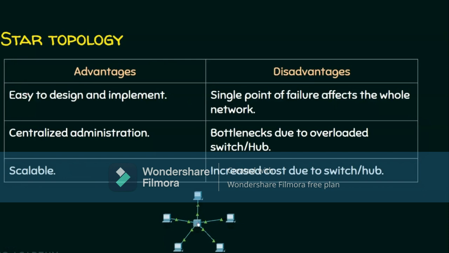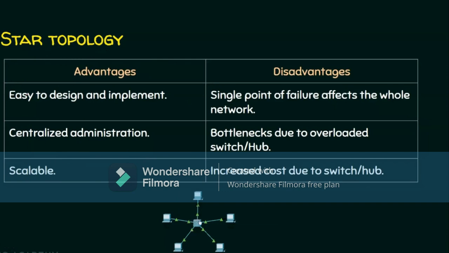If you find that 24 computers are not sufficient, you have 50 more computers, you bring another switch and connect all the computers to that switch, and again make a communication between this switch and this switch so that this network becomes a scalable network. So star topology is easy to design and implement, and there is a centralized administration and it is a scalable network. And star topology has serious disadvantages too.